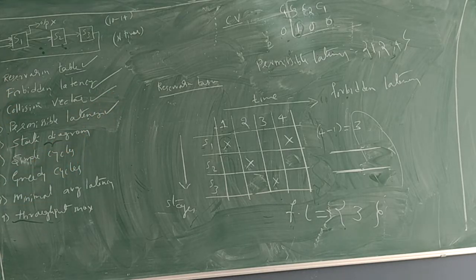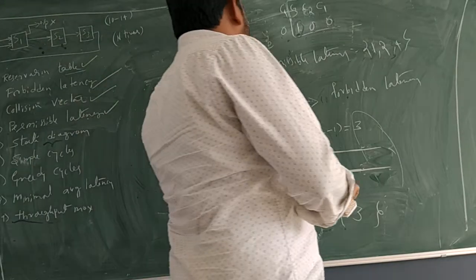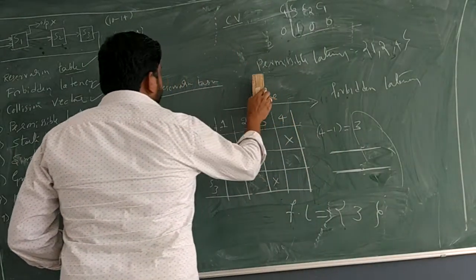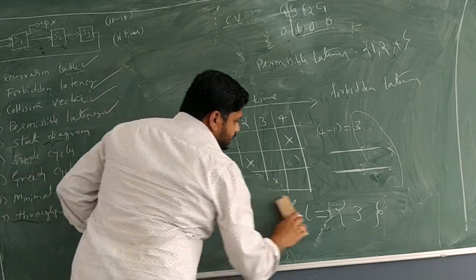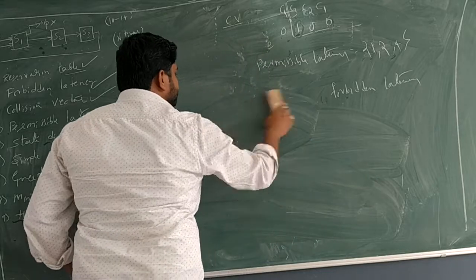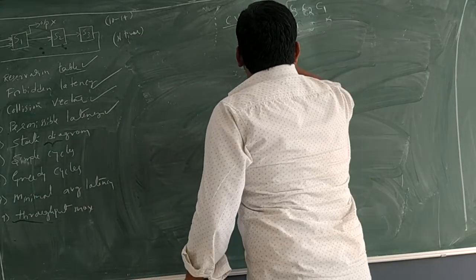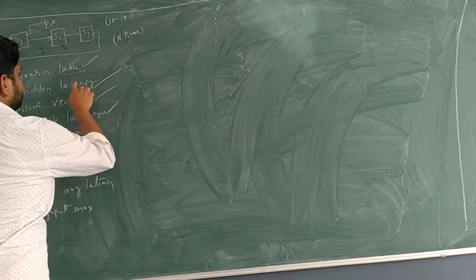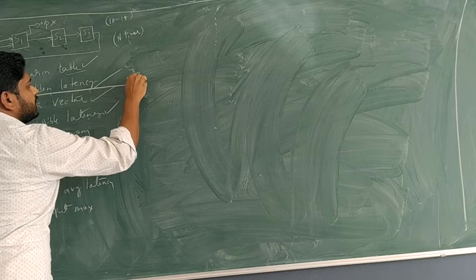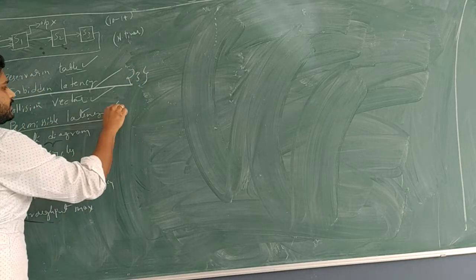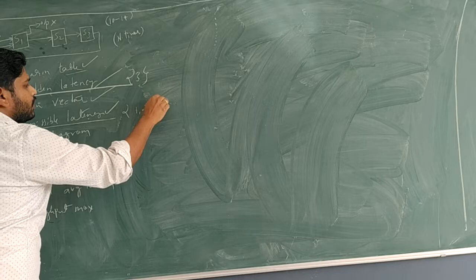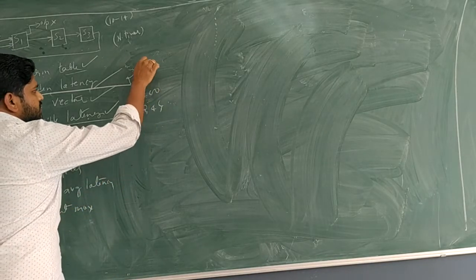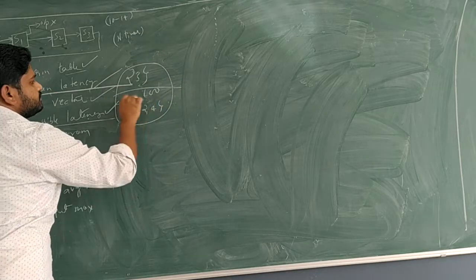Okay, now comes the very complex part of this analysis. Here what I will do is clear this content and we'll go for some algorithmic explanation. Now what we have to do is write down some of the values. What is the forbidden latency? Bracket of 3. Permissible latency? Bracket of 1, 2 and 4. What is the collision vector? 100.